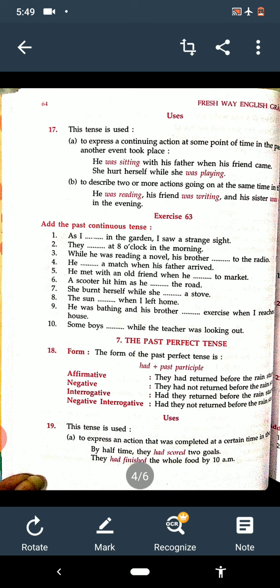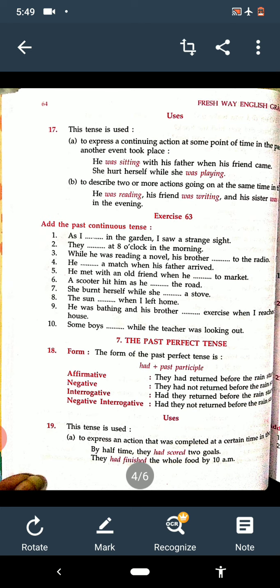Now let us try to fill the blank with past continuous tense. You know very well that you have to fill the blank with was, were plus present participle form of the verb. Now see, as I dash in the garden, I saw a strange sight. So the verb is walk.